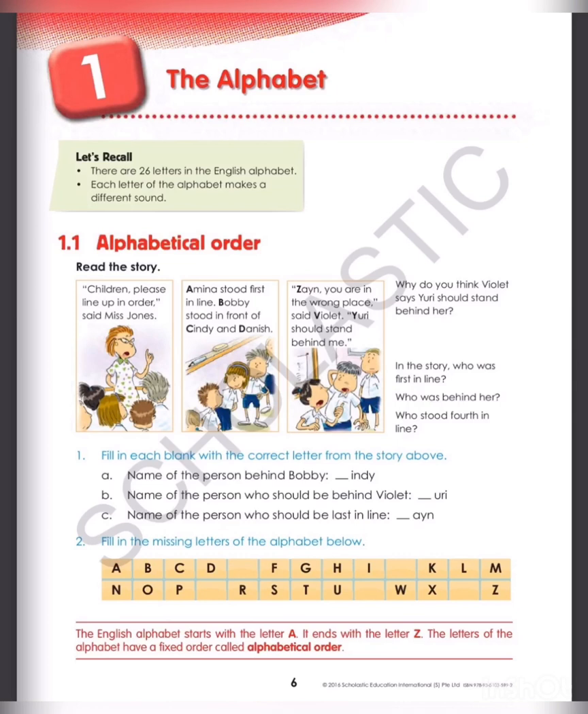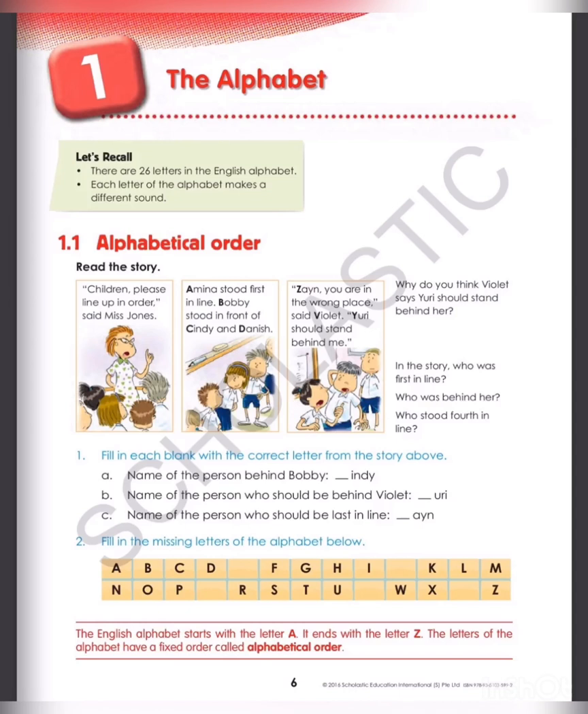Now B is the name of the person who should be behind Violet. In the story, who was standing behind Violet? Yuri. Y-U-R-I. So which letter will we write here? Y. C is the name of the person who should be last in line. According to you, which letter comes last? Z. So what will we write here? Z, and the person is Zen.